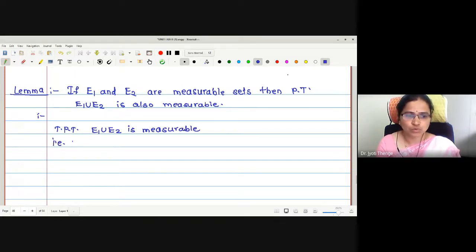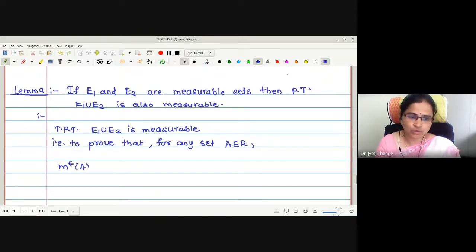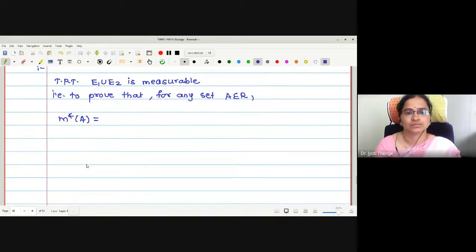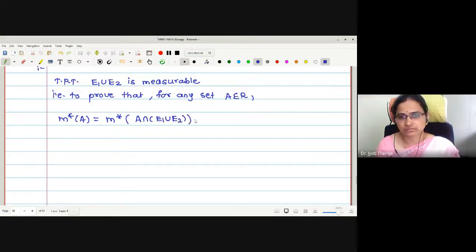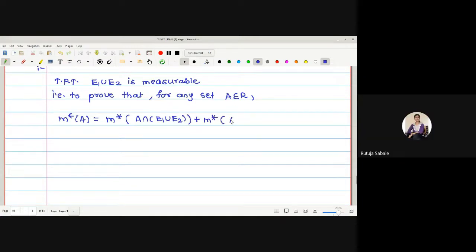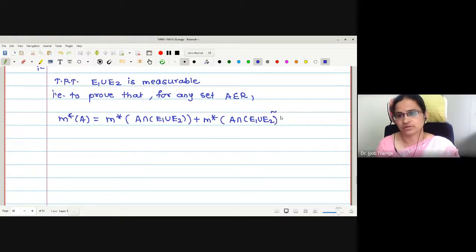That is to prove that for any set A subset of R, the outer measure of A equals the outer measure of A intersection (E1 union E2), added with the outer measure of A intersection (E1 union E2) complement. This is what we want to prove.